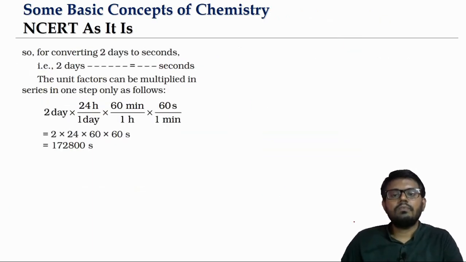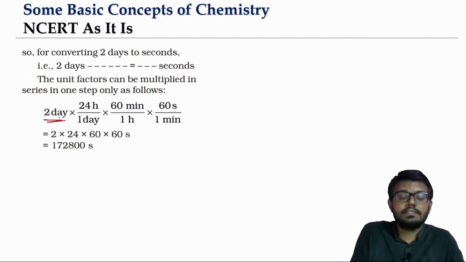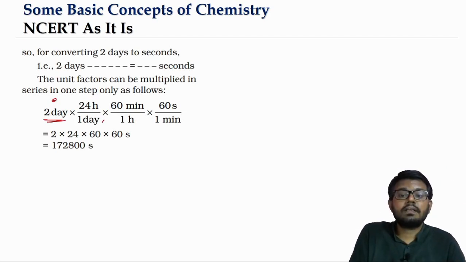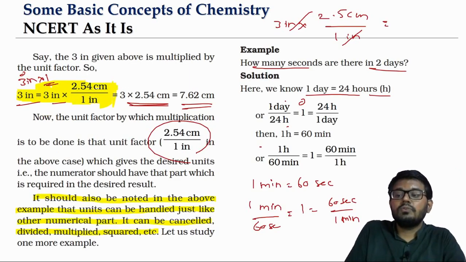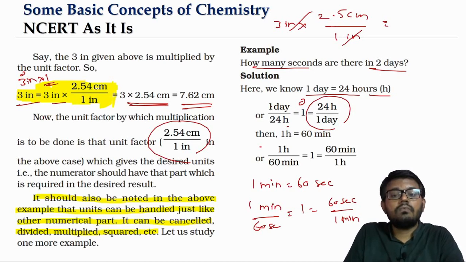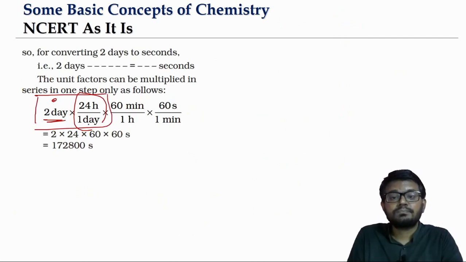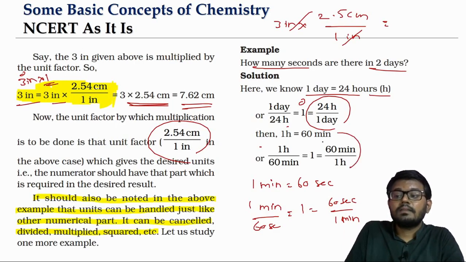Okay, so now we will see how we go about converting 2 days. Here we have to convert the day first into hours. So what is the unit factor here? We will choose 24 hours by 1 day. Once you do the multiplication, the final answer will be in terms of hours. We want to convert hours into minutes. Then again we have to choose the unit factor: 60 minutes by 1 hour.